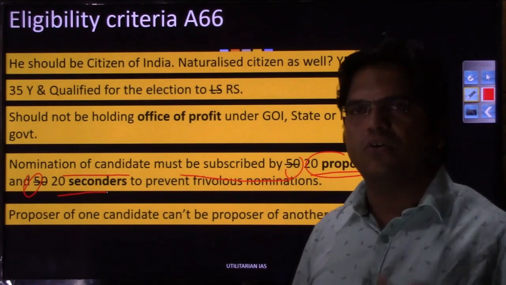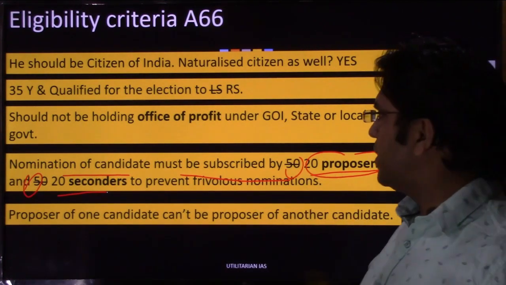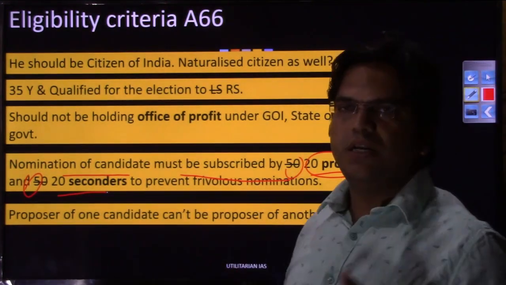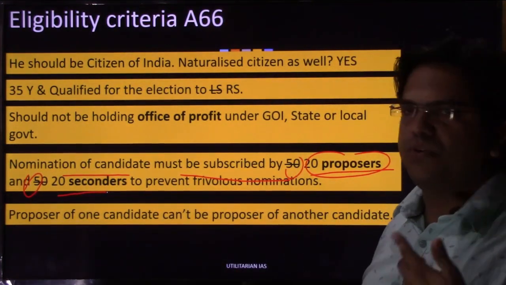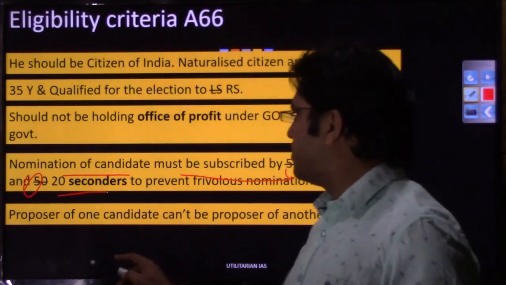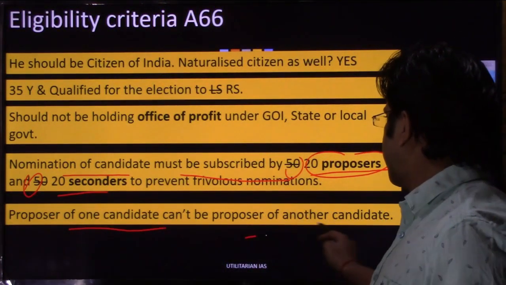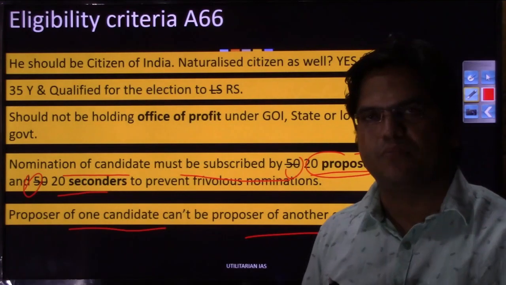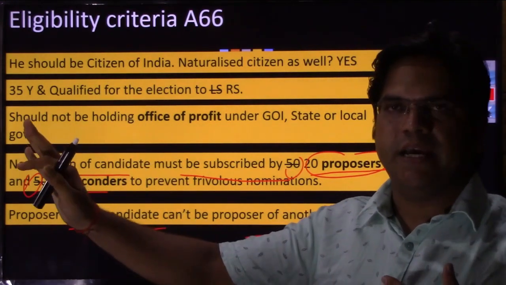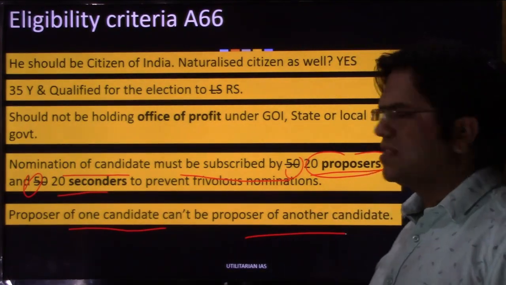So the candidature of a candidate must be proposed by 20 MPs, members of parliament, and must be seconded as well by 20 MPs. Then only can that candidate be eligible to file or run for vice presidential office. A proposer of one candidate cannot be a proposer for another candidate. So suppose I, as a member of parliament, am one of the proposers of candidate A, then I cannot be a proposer of candidate B as well, right? So that's a logical thing.